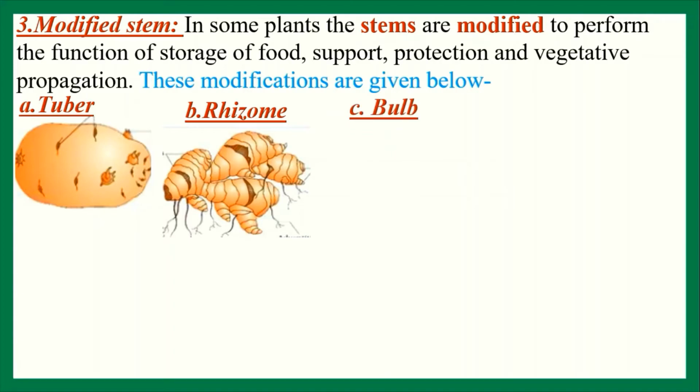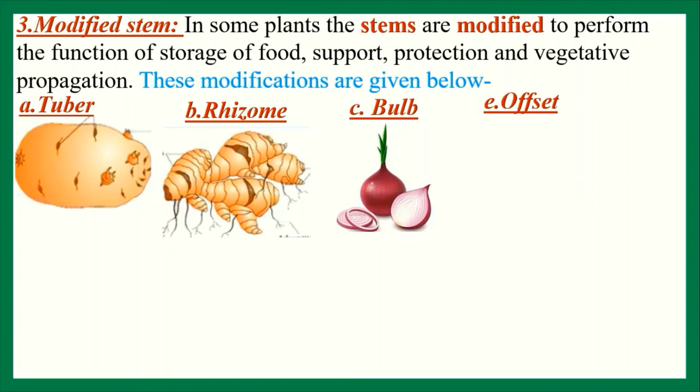Another one is bulb. Bulb is another underground modified stem. The example of bulb is onion and garlic. This is a very small stem. New plants grow on their axillary bud and terminal bud.